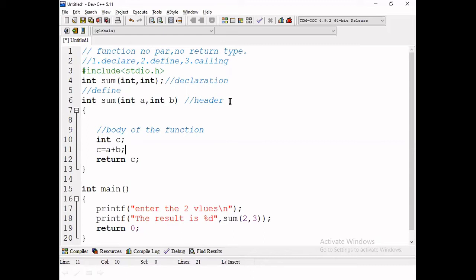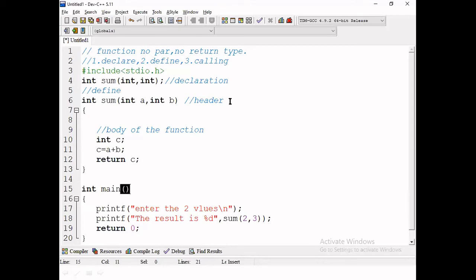One is the main function, next one is the sum function. Out of these two functions, which function is going to execute first? That is very important. Only the main function is going to execute first, whether the function is defined before the main function or after the main function, there is no difference. But the main function is going to execute first.